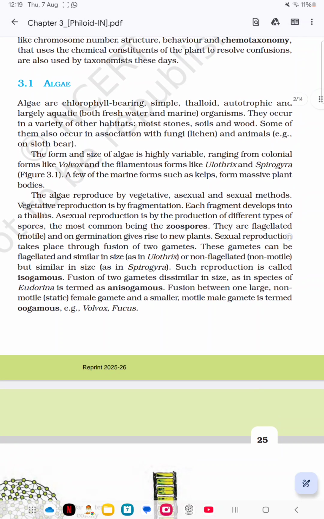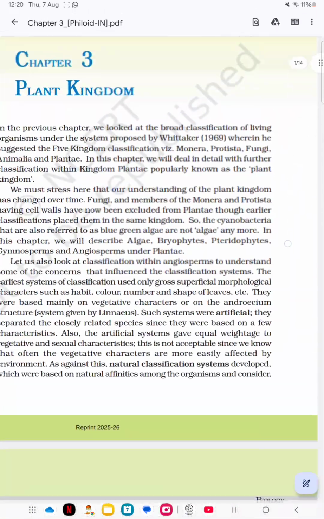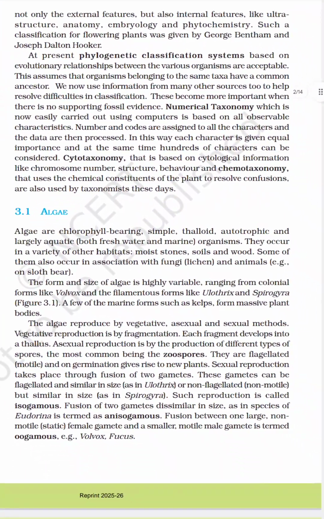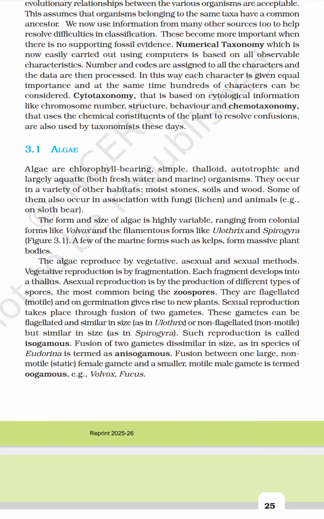Today we are going to discuss the plant kingdom chapter. In this chapter we are going to discuss algae. What is meant by algae? Algae are chlorophyll-bearing, which means they contain chlorophyll, and their structure is simple, thalloid and autotrophic. Autotrophic means they can prepare their own food.